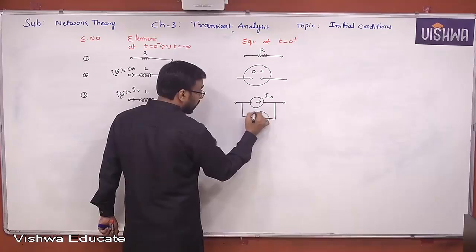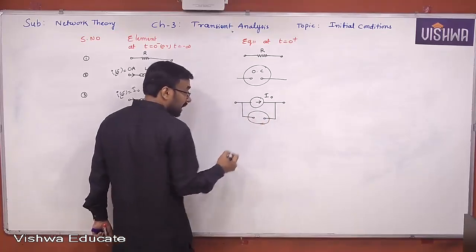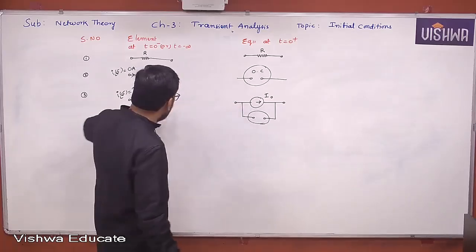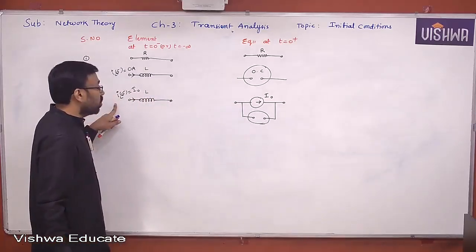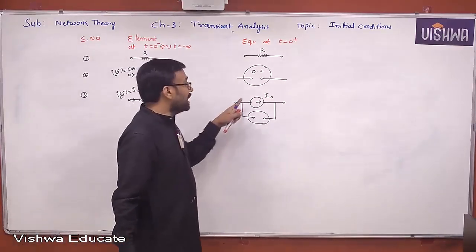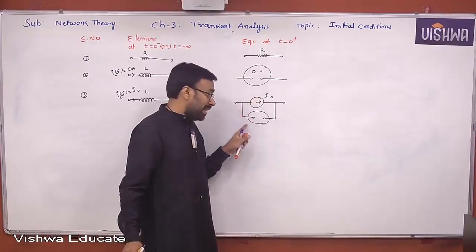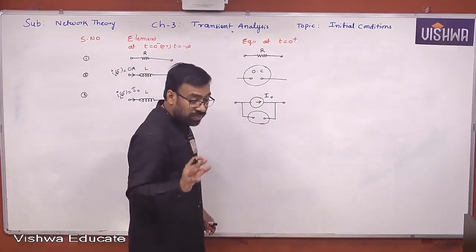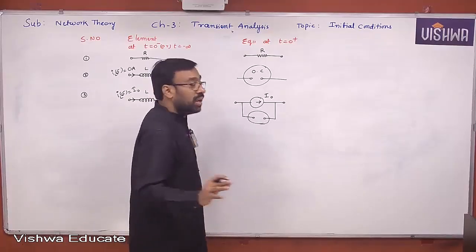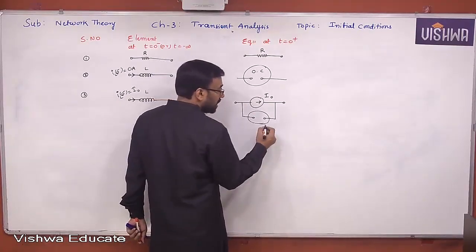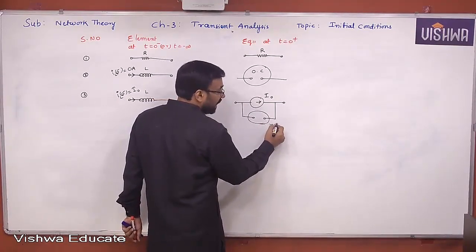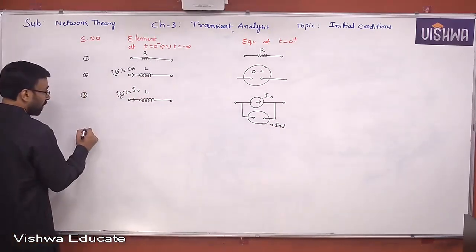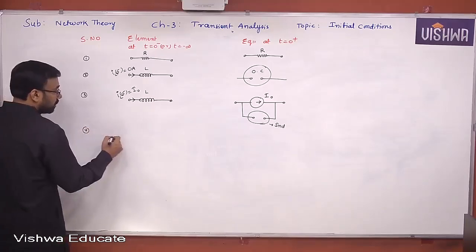Remember, this is an inductor, but I am replacing it because I know the current flowing through the inductor is found to be I naught. I am placing here I naught with a parallel inductor model. Remember, all of you, this is very, very important. There are some special problems involved in all these equivalents. Okay, this is an inductor. Physical inductor is available. Now, fourth one is capacitor.